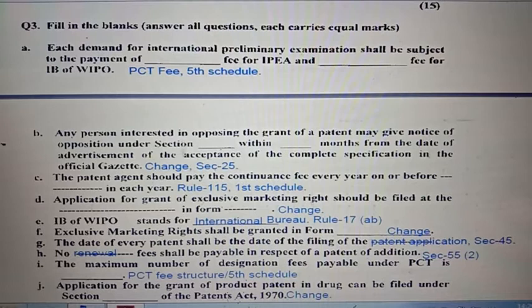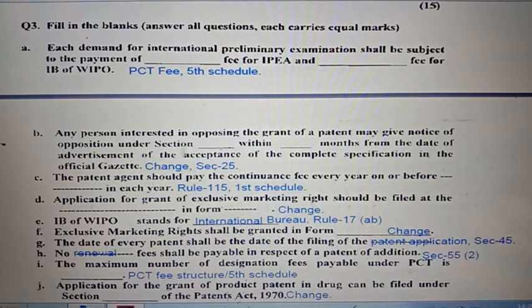Question number 3D. It got changed. Question number 3E. IB stands for International Bureau. Kindly see Rule 17, clause AB. Question number 3F. Exclusive marketing right. It changed. Question number 3G.